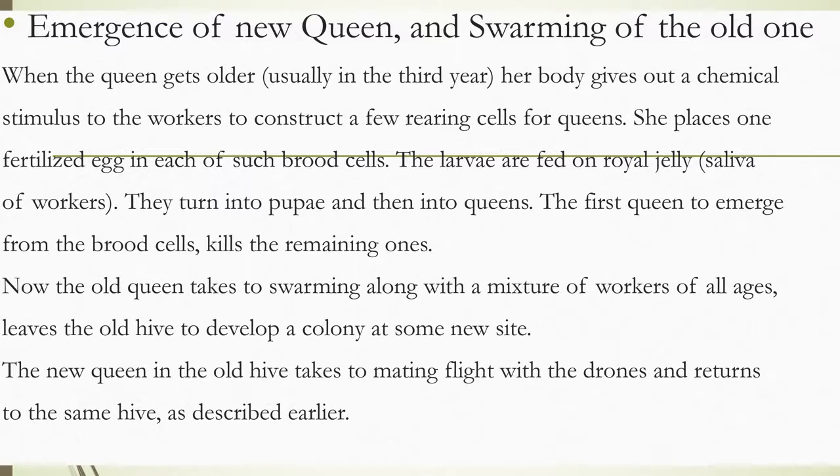The new queen in the old hive takes a mating flight with the drones and returns to the same hive as described earlier. That means workers are mainly involved in searching for food and they are sterile, whereas drones are the males, and when they fertilize they die. The queen will produce a lot of progeny, and the queen is the head of that particular colony.